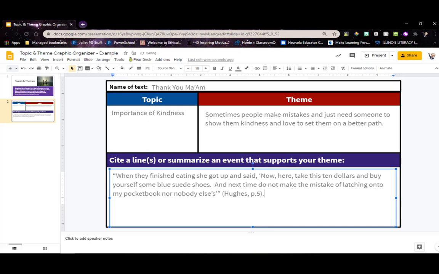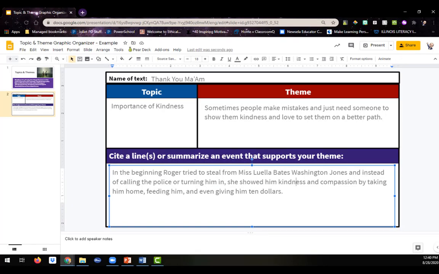Sometimes there's not just that one awesome line that I could cite because it's threaded throughout, so I can summarize the events. Instead of using that one direct line, I might say, in the beginning, Roger tried to steal from Mrs. Luella Bates Washington Jones, and instead of calling the police or turning him in, she showed him kindness and compassion by taking him home, feeding him, and giving him $10 to buy shoes. Both of those are correct and accurate ways of justifying your theme with evidence or a summary from the text.